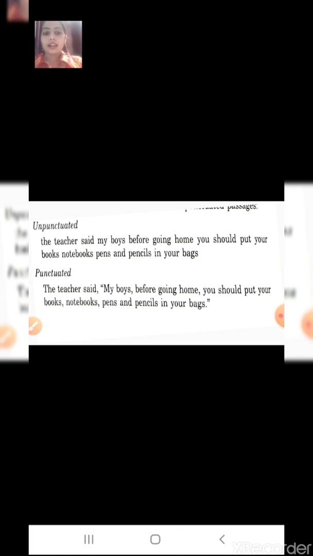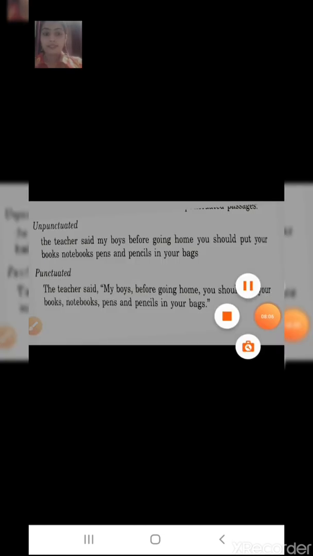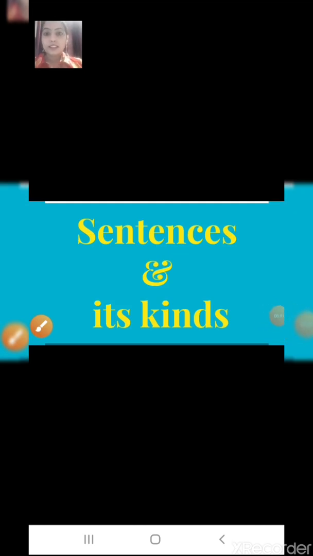Now we will start with a new thing. We will be starting a new chapter from the grammar book, that is sentences and kinds of sentences. This chapter is from your grammar book, and before this chapter, punctuation marks should be told, so that wherever the marks are used, you are able to use them properly. All right.